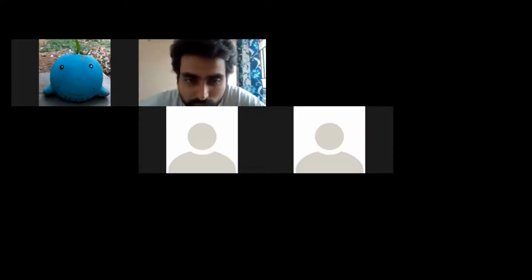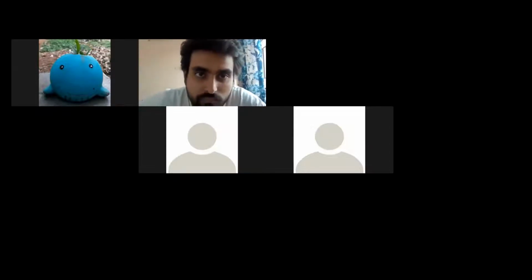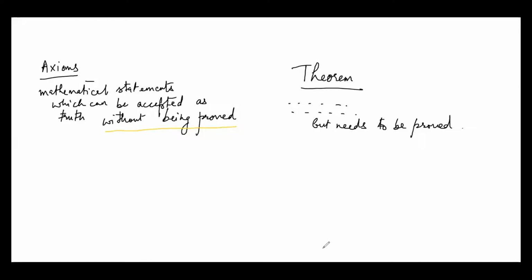Sir, that day we discussed the converse also, for the linear pair axiom. Yes, tell me. Sir, if a ray stands on a line, then the two adjacent angles are supplementary. This is logical, sir. If there is a straight line and a ray stands on it, the adjacent angles are supplementary. Correct, and that's the linear pair axiom.